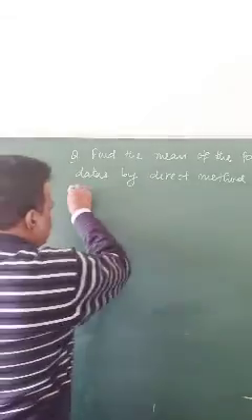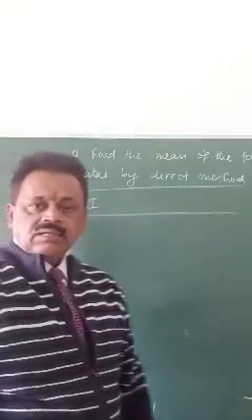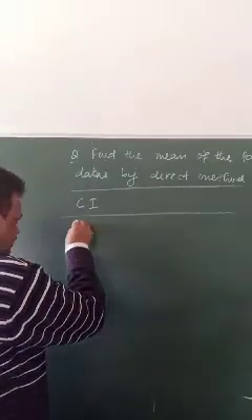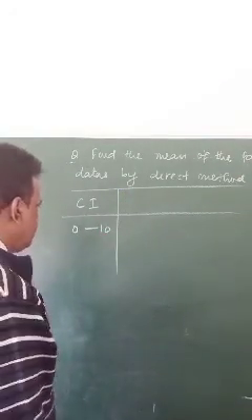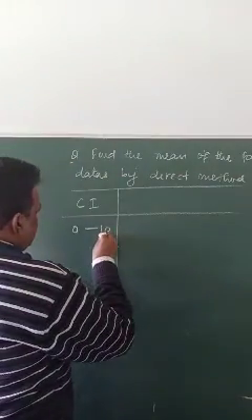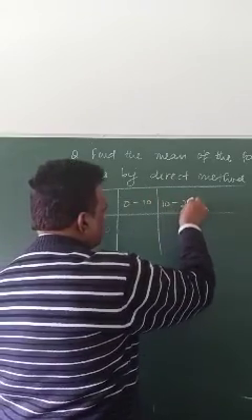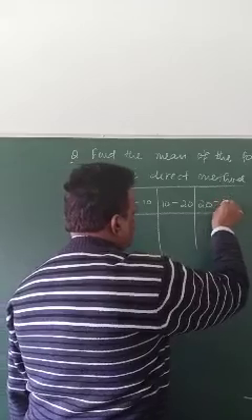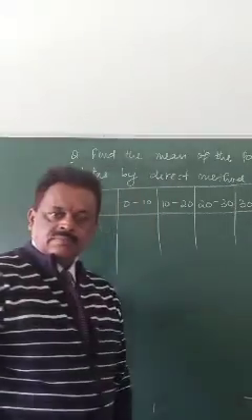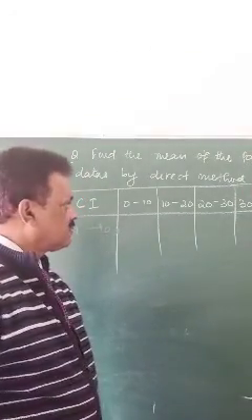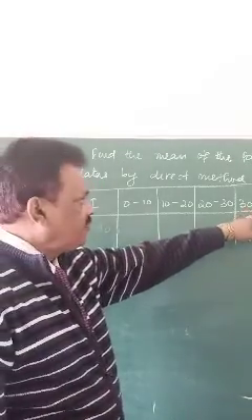You studied class interval in class 9 also, and we are repeating it. Class interval means suppose some students got marks from 0 to 10. Let me write here: 0 to 10 marks, 10 to 20 marks, 20 to 30 marks, 30 to 40 marks.